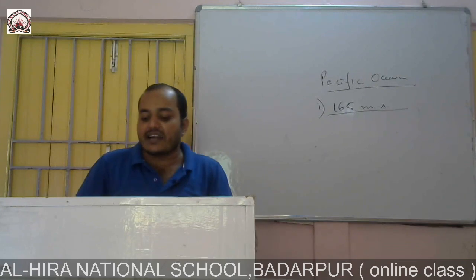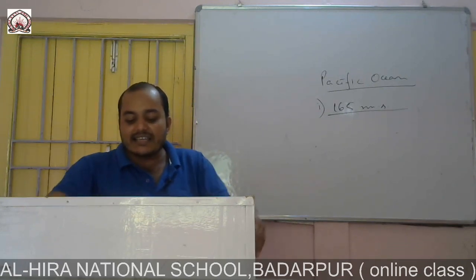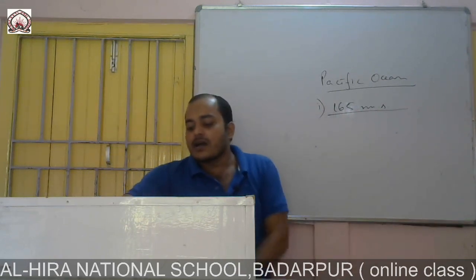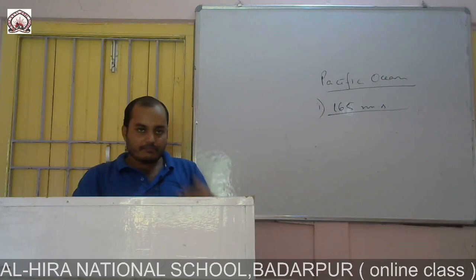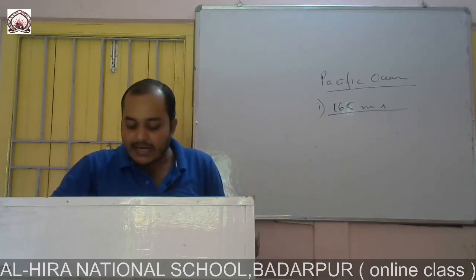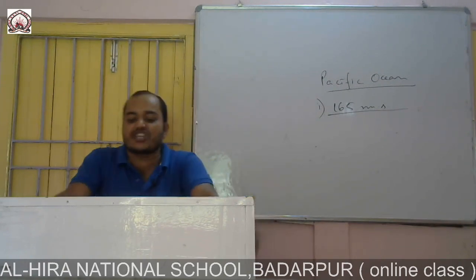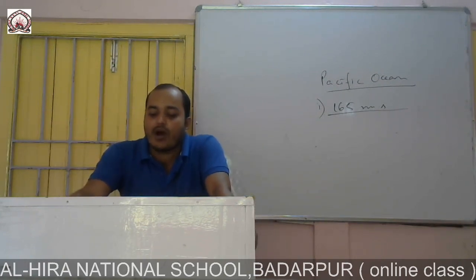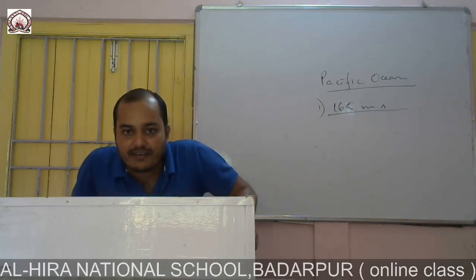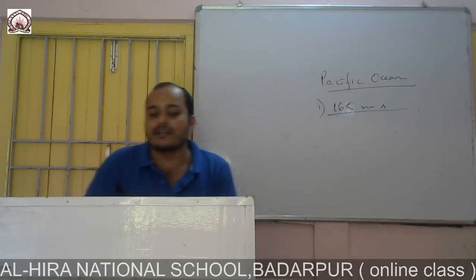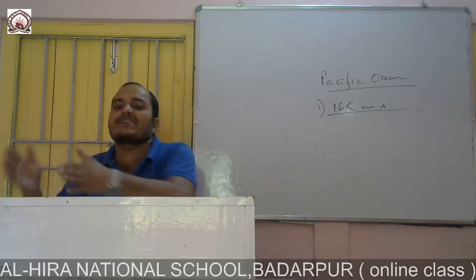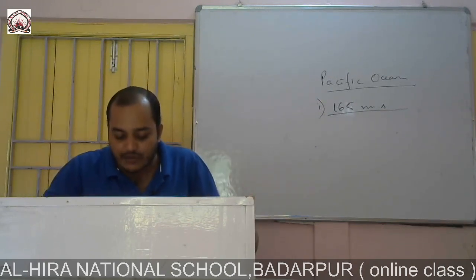Next is the Atlantic Ocean, with an area of 82 million square kilometer. In the Pacific Ocean we got 165, and the Atlantic is 82 million square kilometer, and 1 million is equal to 10 lakh. It is the second largest ocean in the world, and it covers 1/6 of the total Earth surface area. It is half of the Pacific Ocean, which means Atlantic Ocean plus Atlantic Ocean is equal to 1 Pacific Ocean.